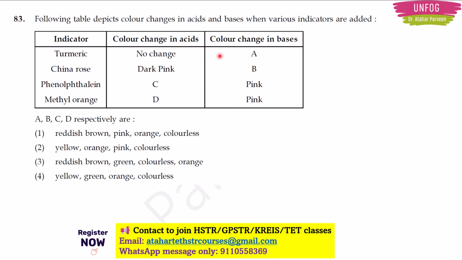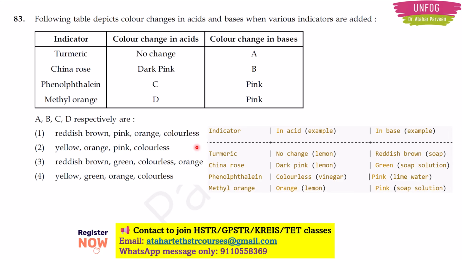Now seeing the options you will get scared. So again you have to apply your knowledge here. Like for example, I am taking some examples also to make you all understand. See, talking about turmeric, let us say that the turmeric is added in acid. For instance, let us take that acid as a lemon. Okay, it has citric acid, right? So what happens if you add turmeric, haldi in Hindi, right? Haldi. That turmeric, if it is added in lemon, there is no change in color.